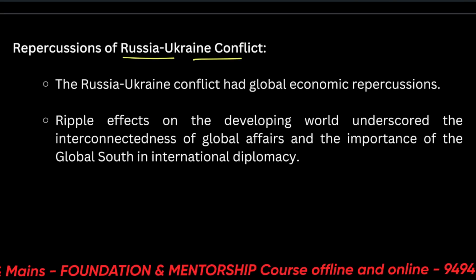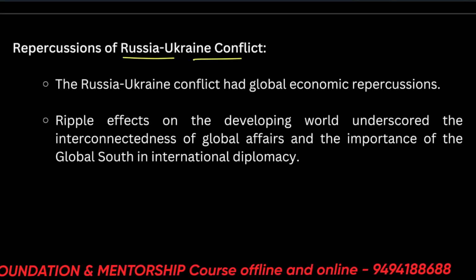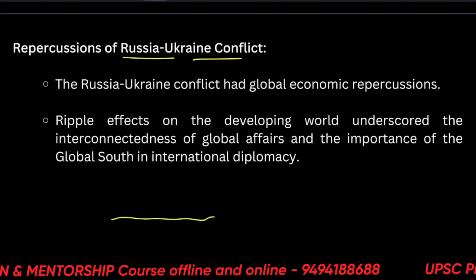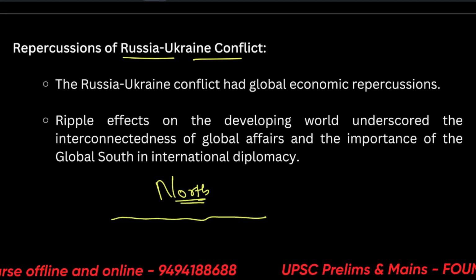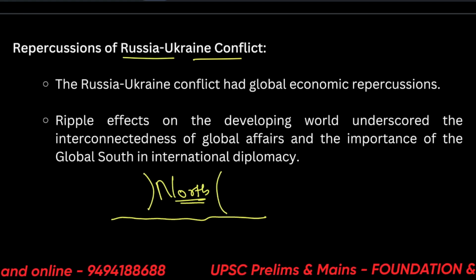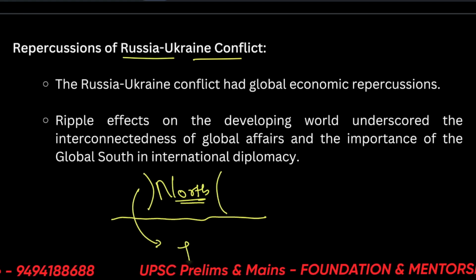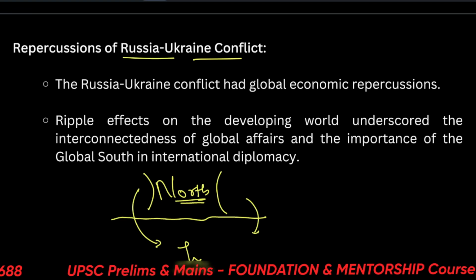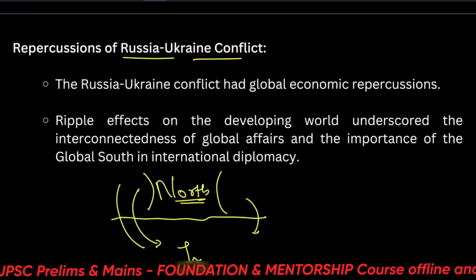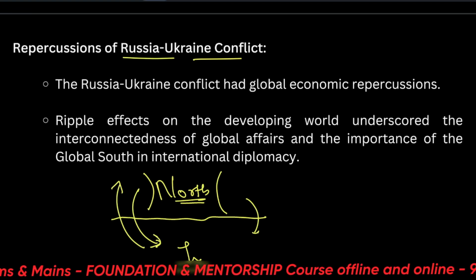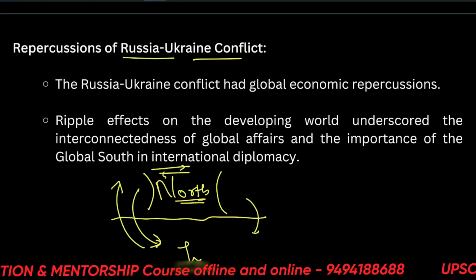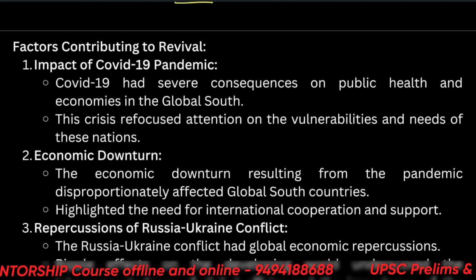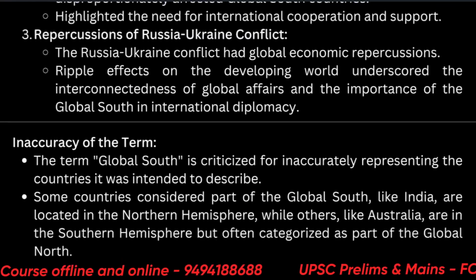So, the Russia-Ukraine conflict. As I told you, as the north breaks, it emerges into two different parts, which either want to go with India, let's say, or some other country, or want to keep their economic exchange. If this is not facilitated, they will try to come down. This we have already seen.